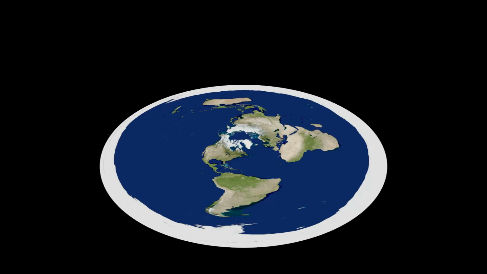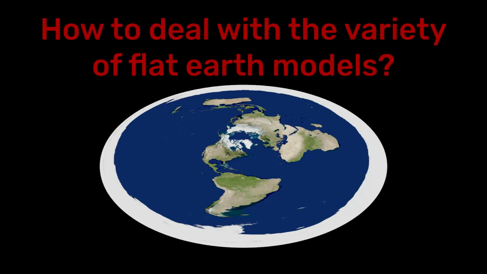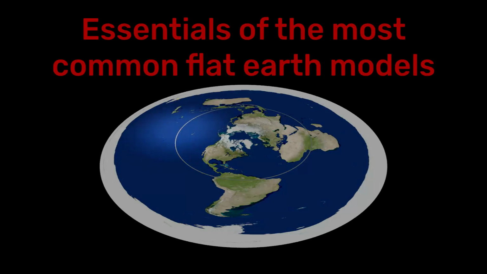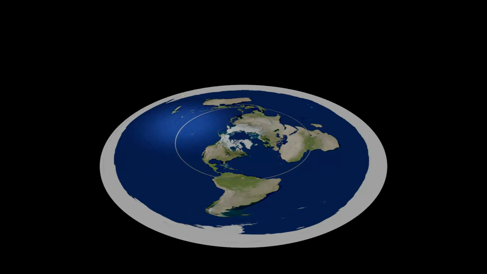But this already presents a difficulty. There are various models of a flat Earth, some of which contradict each other. We will therefore only take its basic elements, as they are most widely accepted among the proponents of the flat Earth theory. This includes the Earth as a circular disk surrounded by a ring of ice, which is identified with Antarctica. There are different ideas about what lies beyond this ring of ice, however, this is irrelevant for our question here. The North Pole is in the middle of the Earth's disk.